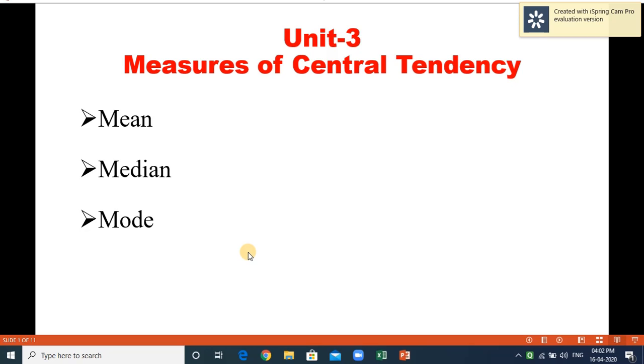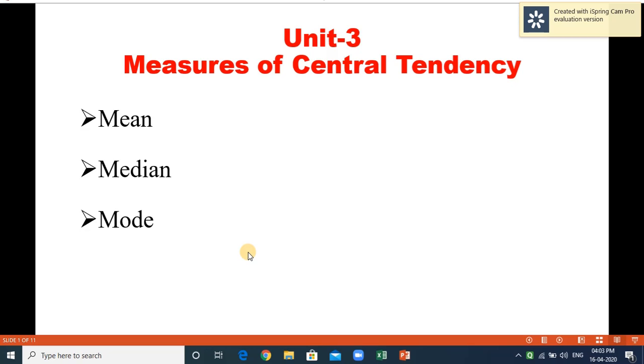Let us move to the mode. The mode refers to that value in a distribution which occurs most frequently. It is an actual value which has the highest concentration of items in and around it. According to Croxton and Cowden, the mode of a distribution is the value at the point around which the items tend to be most heavily concentrated. It may be regarded as the most typical of a series of values.